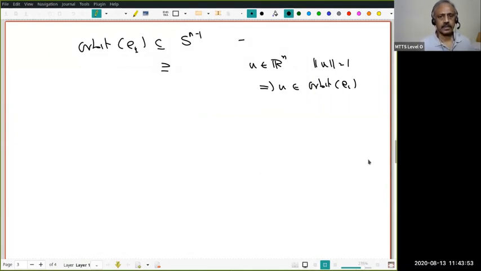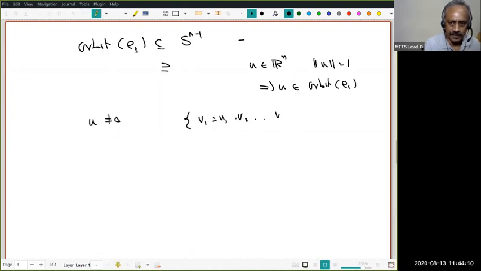So how do I prove that? Notice that u is a unit vector. Since u is a unit vector, u is non-zero. Like in the earlier case, I can extend v1 equal to u to a basis v2, ..., vn of Rn. Remember, v1 equals u and it's a unit vector.